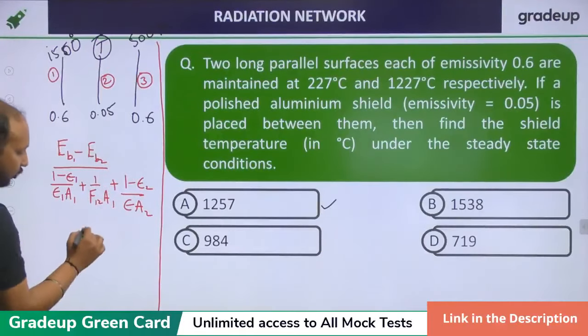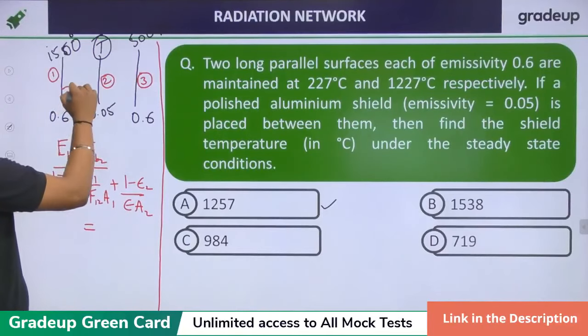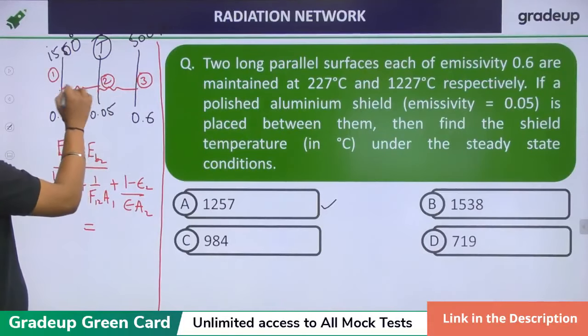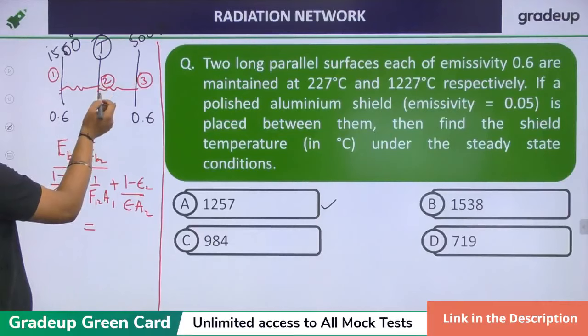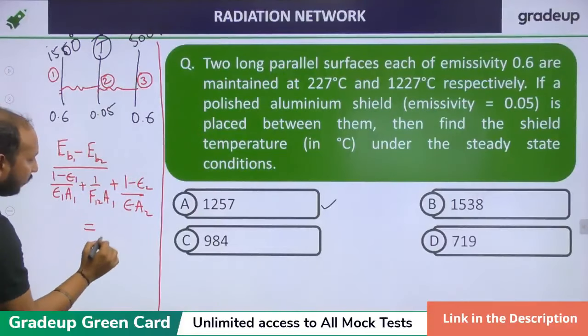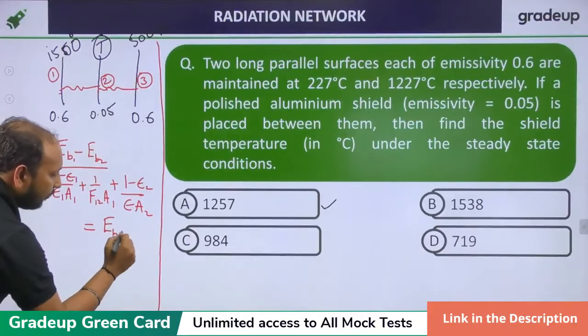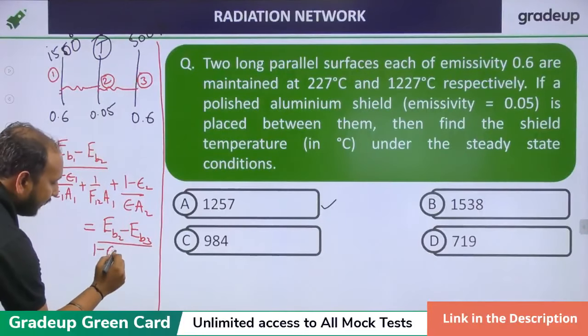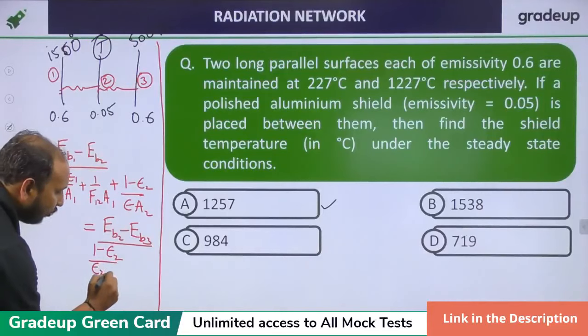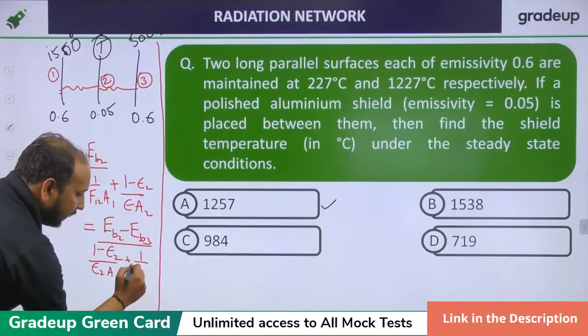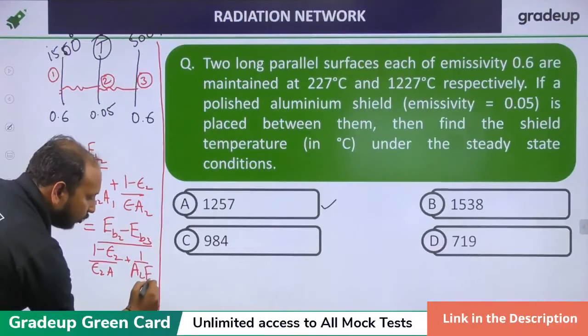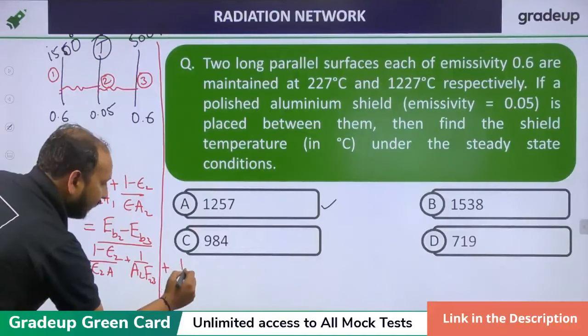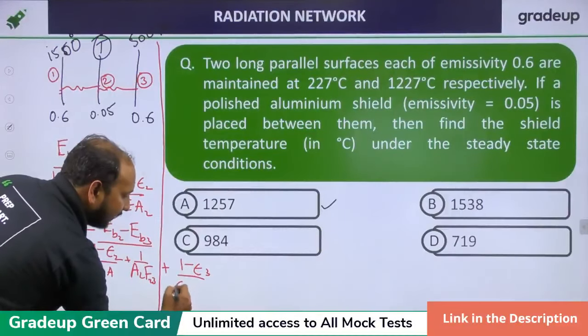Clear? This should be equal to, because these are in series connection, so heat transfer between 1 to 2 should be equal to 2 to 3. So this will be equal to (EB2 minus EB3) upon [(1 minus E2) upon E2 into A plus 1 upon A2 F23 plus (1 minus E3) upon E3 into A].